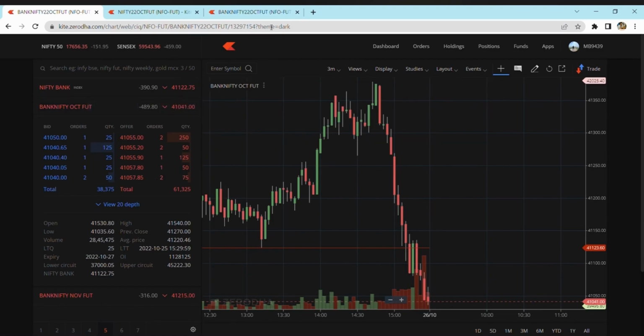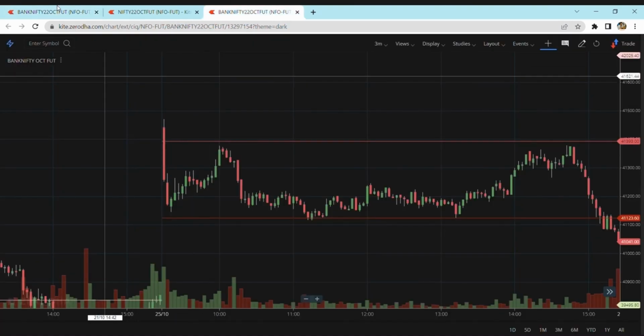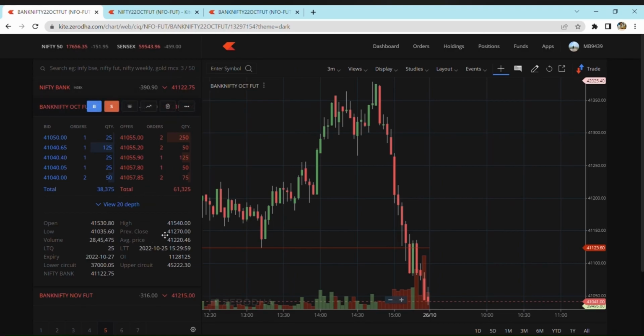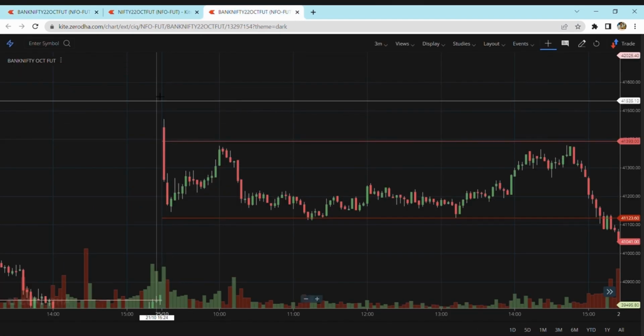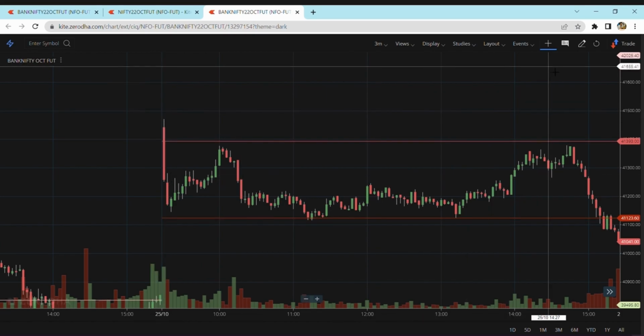The market opened at 41,530. It quickly made a high of 41,540, and from there it never came back. It just took a heavy rejection. A lot of selling pressure came. Yesterday was moderate trading, so a lot of selling has also happened.